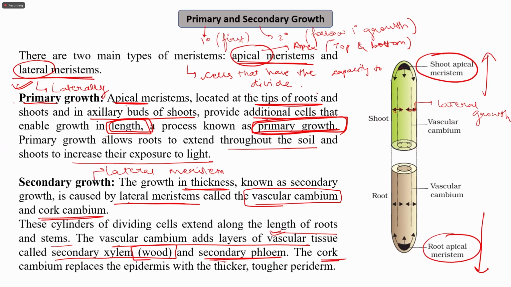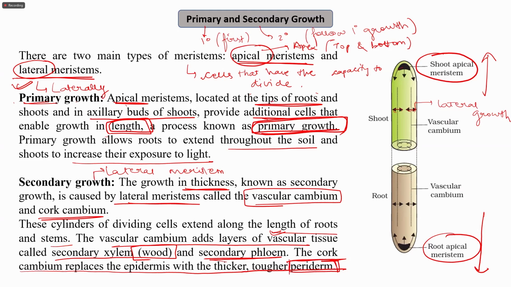And the cork cambium, what is the function of this cork cambium? This cork cambium replaces the epidermis with the thicker, tougher periderm. You might have heard about the cork, which is obtained from the plants. This cork is nothing but the secondary growth of the plant, which is happening because of the cork cambium that replaces the epidermis with the thicker, tougher periderm. So epidermis is now replaced by the periderm in the secondary growth.